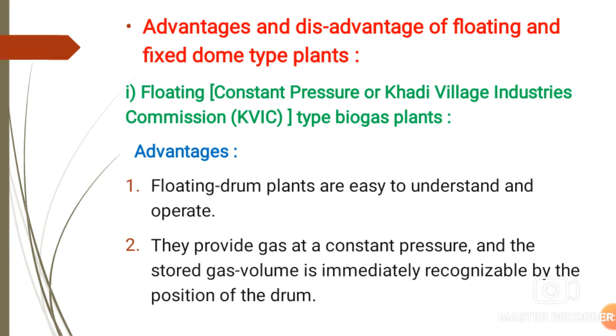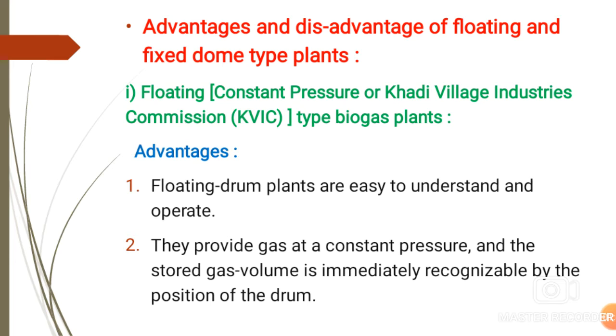First advantage is that floating drum plants are easy to construct and operate. That means the drums used in a floating type biogas plant are easy to understand and also easy to operate. Second advantage is they provide gas at a constant pressure, and the stored gas volume is immediately recognizable by the position of the drum.